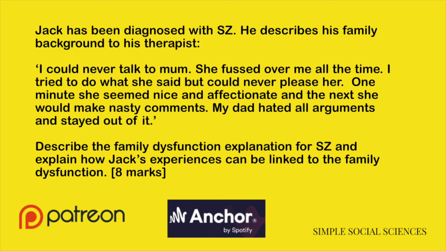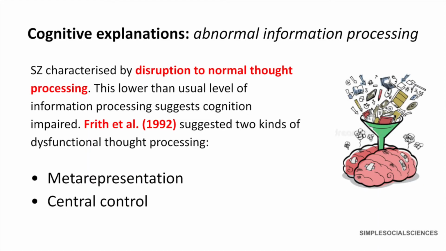So moving on to our second psychological explanation. This is cognitive explanations. So according to cognitive explanations, schizophrenia is characterized by the disruption to normal thought processing. This means lower than usual levels of information processing, which links to cognitive impairment. Frith et al. suggested 2 kinds of dysfunctional thought processing: metarepresentation and central control.